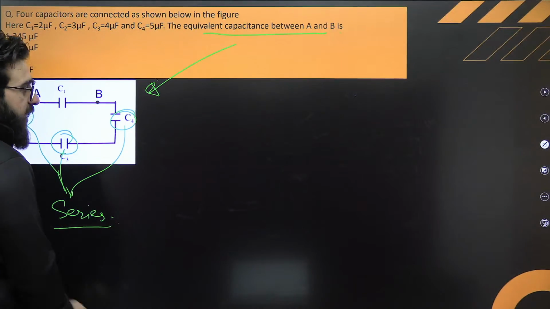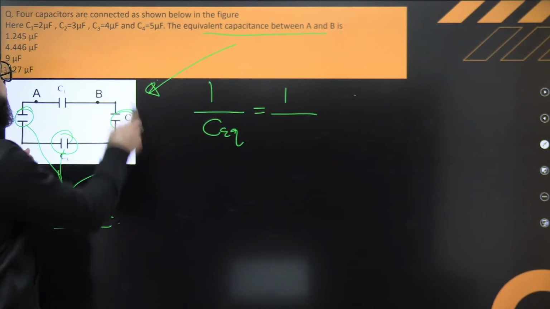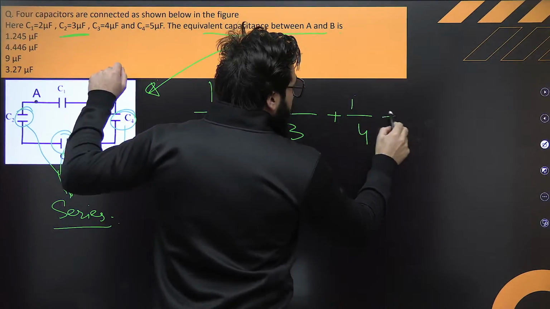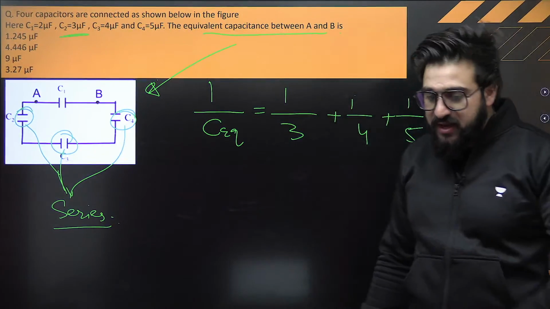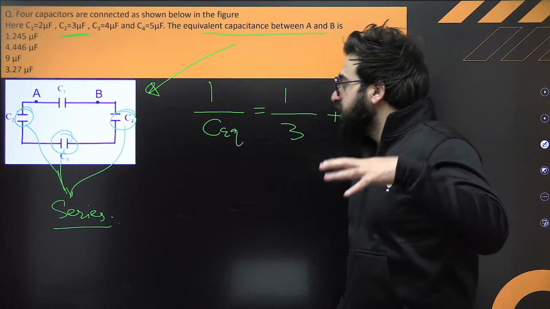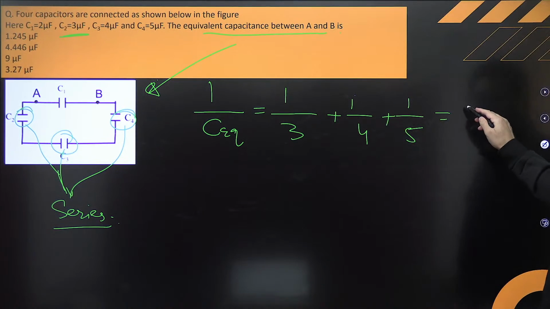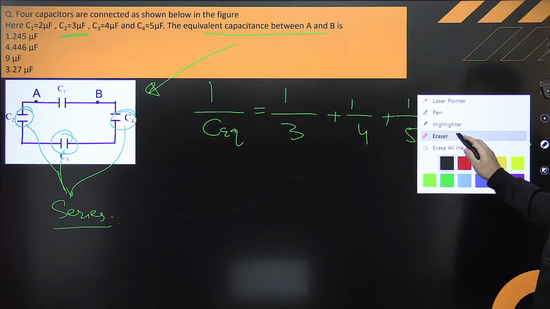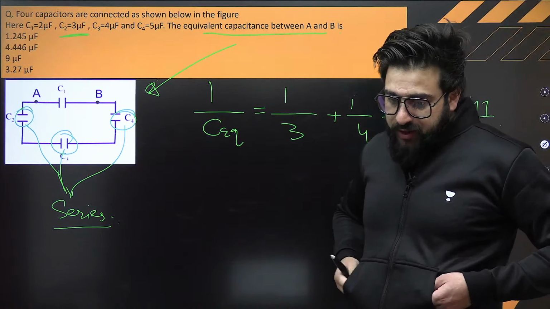If they are connected in series, can I say 1 by C equivalent will be exactly 1 upon C2? What is the value of C2? That is 3. Plus, what is the value of C3? That is 1 by 4. Plus, what is the value of C4? That is 1 by 5. When different capacitors are connected in series, we find the equivalent capacitance something like this. After solving, this will be something like 47 by 60. Something like that only. Understand?